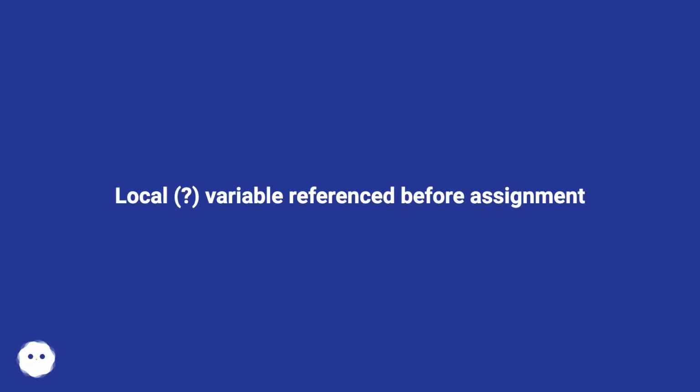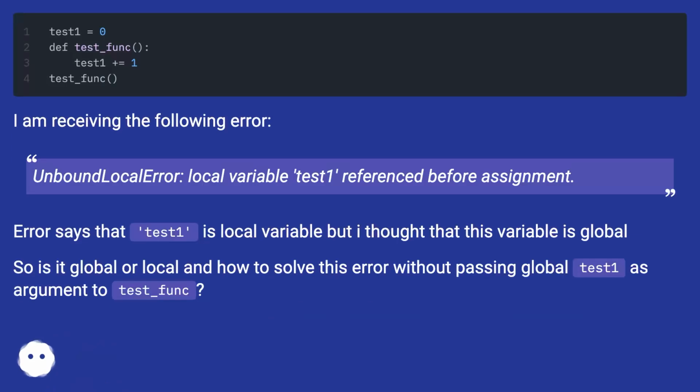Local variable referenced before assignment. I am receiving the following error: UnboundLocalError, local variable test1 referenced before assignment. The error says that test1 is a local variable, but I thought that this variable is global. So is it global or local, and how do I solve this error without passing global test1 as an argument to test_func?